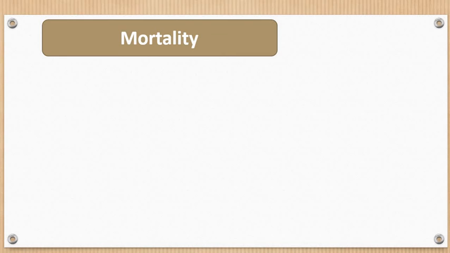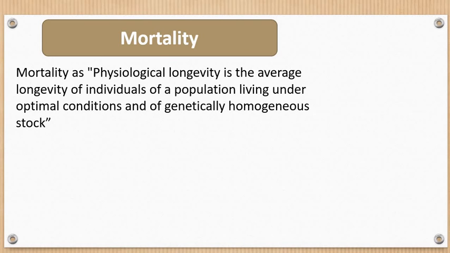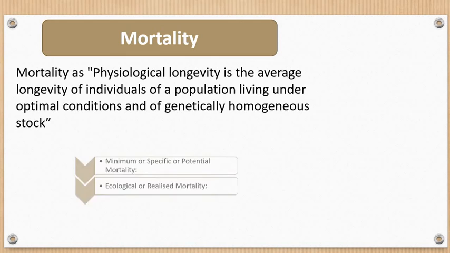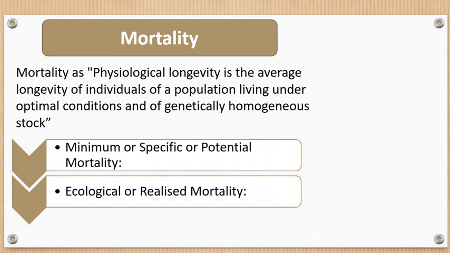Yes, and some scientists have explained and defined this in a very popular manner. Let's see what that is. Physiological longevity means how long the body is going to remain alive. Physiological longevity is the average longevity of the individuals of a population living under optimal conditions of genetically homogeneous stocks, right?